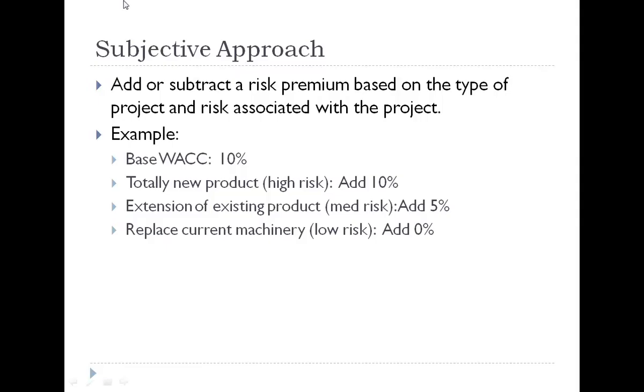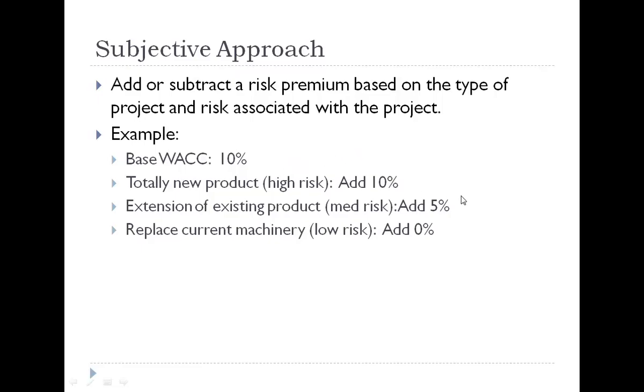So in this case, that would mean taking the 10% weighted average cost of capital and adding another 10% to it. So you would use 20% to calculate net present values, and the IRR would have to be higher than 20% when you analyze possible investments.